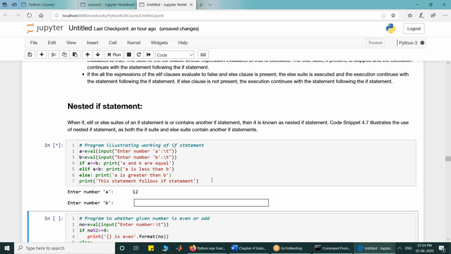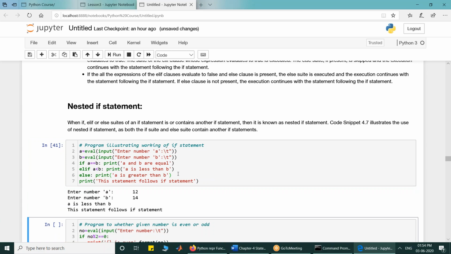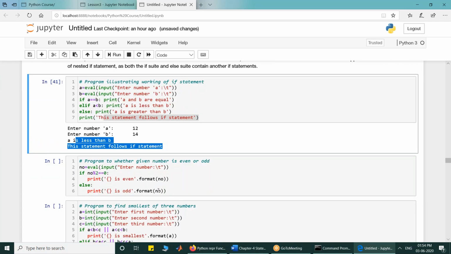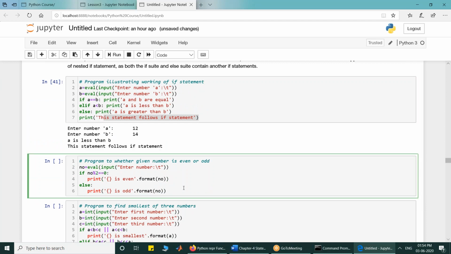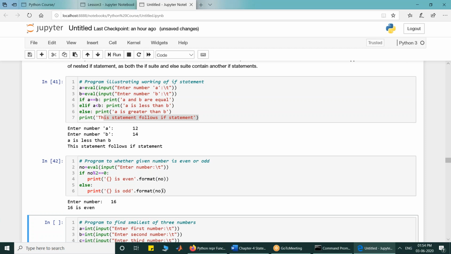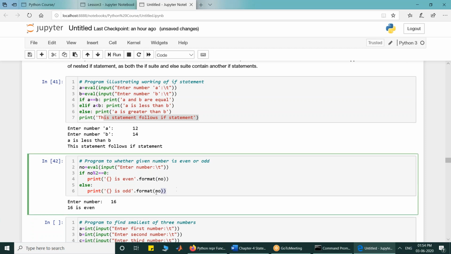If I execute it, it says enter number A: 12, enter number B: say 14. So A is less than B. A equal to B is false, so that is not executed. A less than B is true, so that is executed, and the else is skipped. And this is the statement next to the if statement, which has to execute in any case. Now this is a program to show whether a number is even or odd. If I execute it and enter 16, it says it is even.